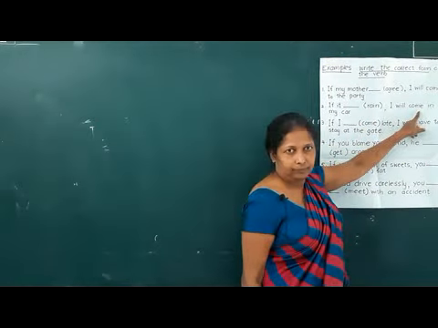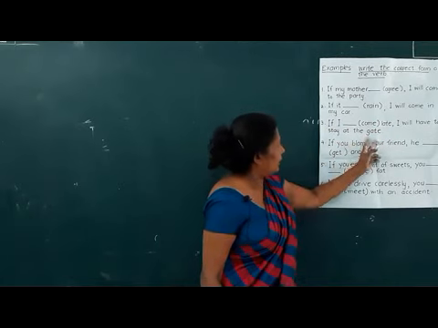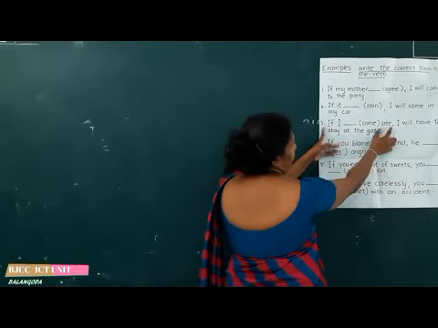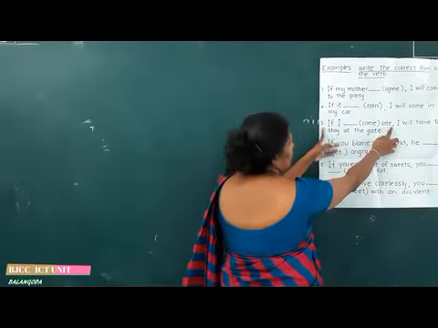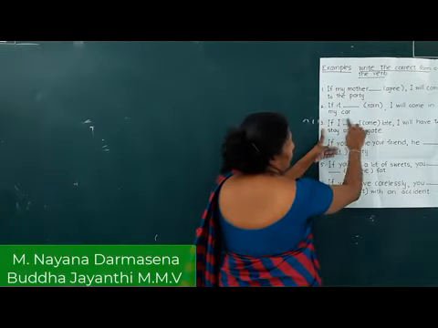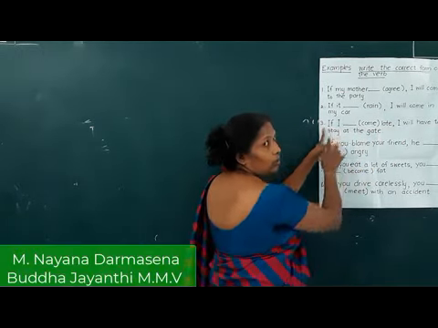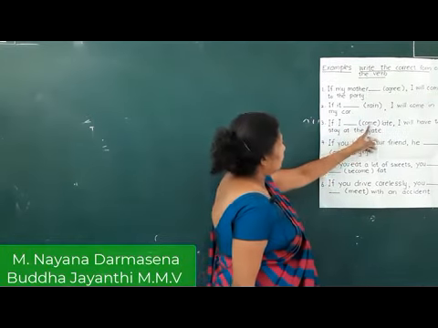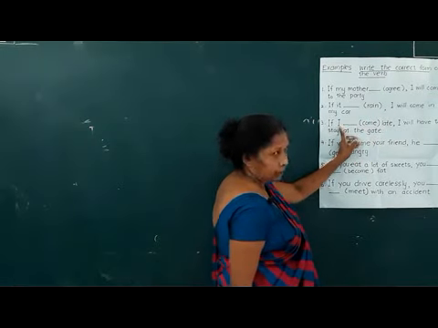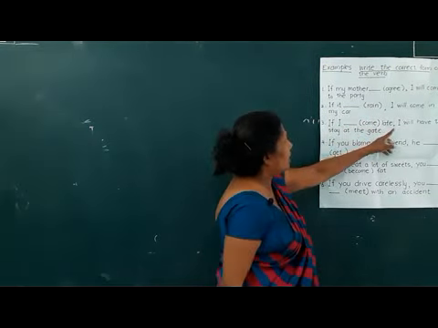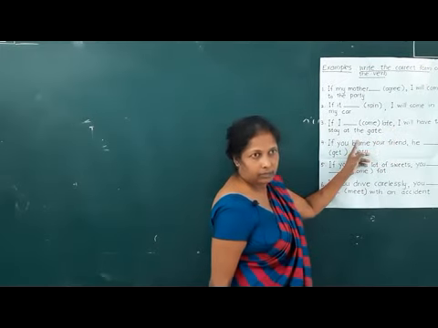Third one, if I late, I will have to stay at the gate. Look at and identify the conditional clause. If I late, now we know that we have to keep this conditional clause in present, right? So the verb is come, it matches with the subject. So if I come late, I'll have to stay at the gate, right?